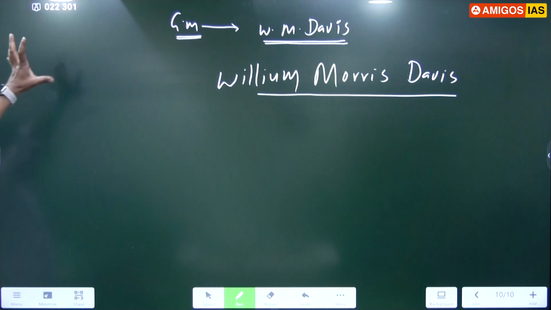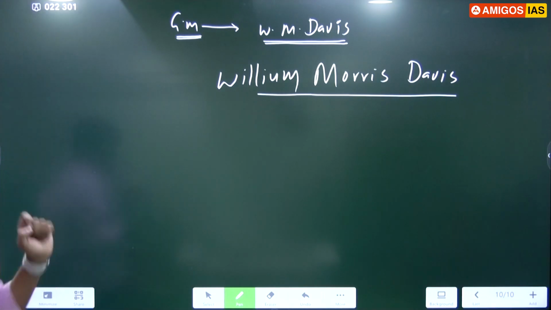Right? Very important point. Listen, so we have discussed father of geography, father of modern geography, father of Indian geography, father of geomorphology. Who is the father of geography? Eratosthenes. Father of modern geography, Alexander von Humboldt and Karl Ritter.